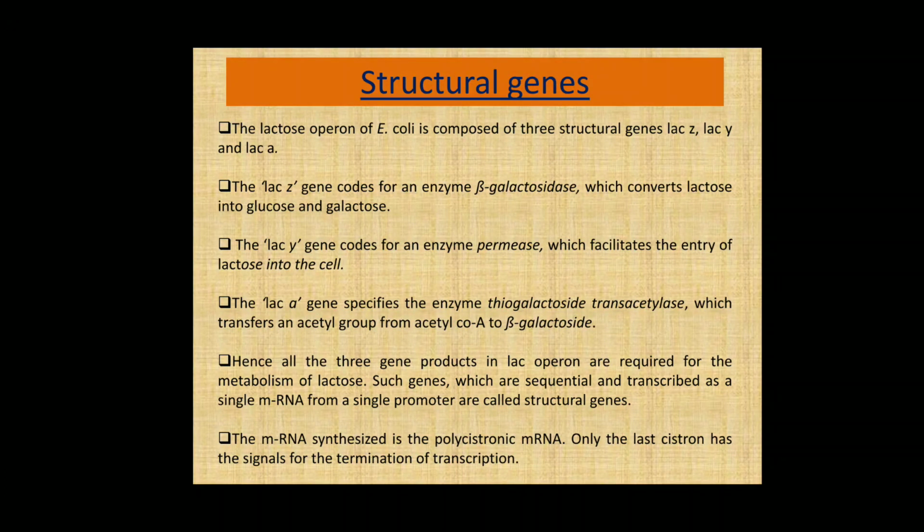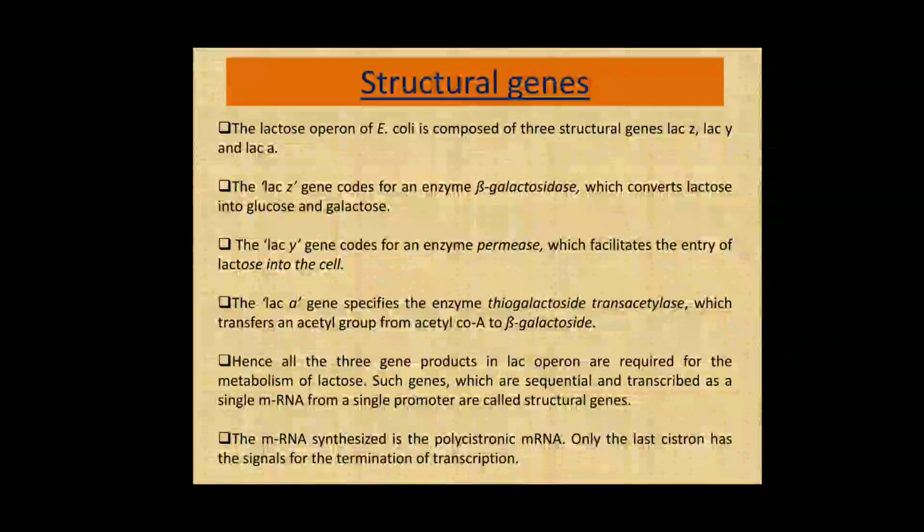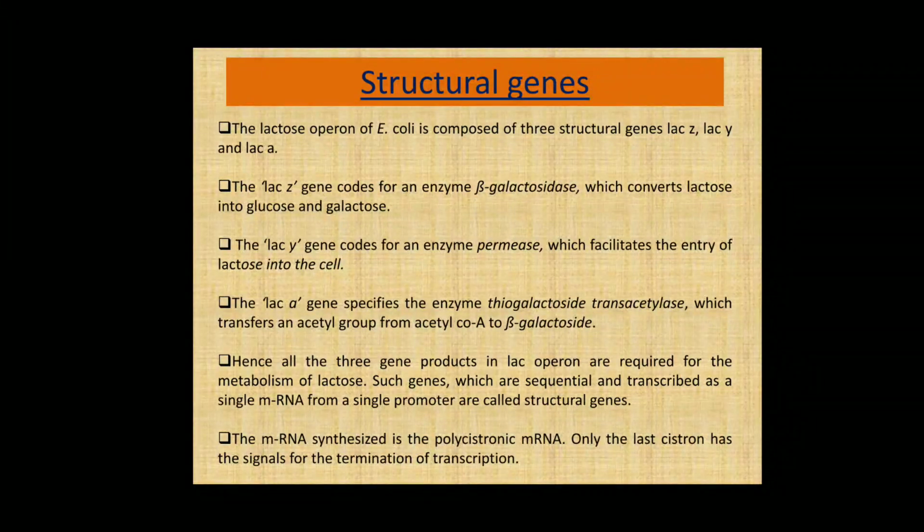The second gene, lac Y gene, codes for the enzyme permease, which facilitates the entry of lactose into the bacterial cells. And the third gene, the lac A gene, specifies the enzyme thiogalactoside transacetylase, which transfers an acetyl group from acetyl coenzyme A to the beta galactoside. So these are the three different genes that code for different enzymes and their metabolism.